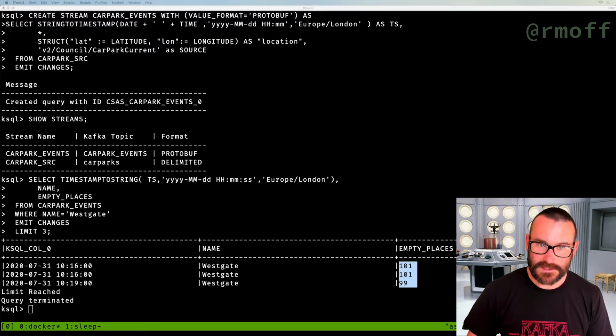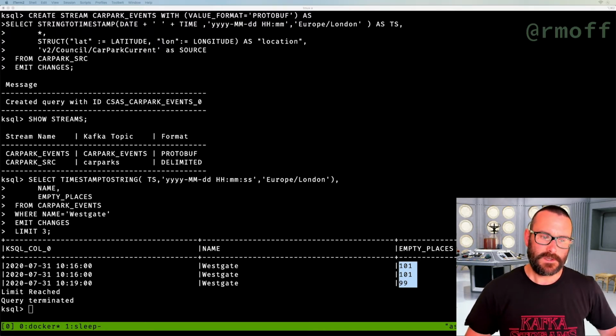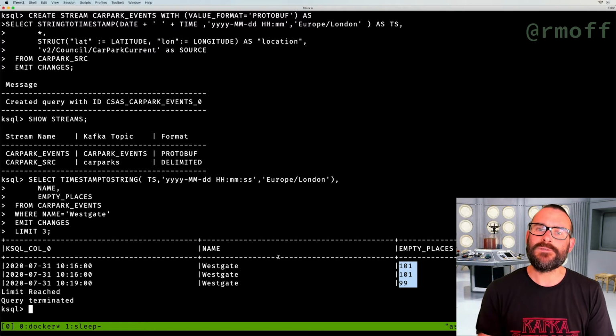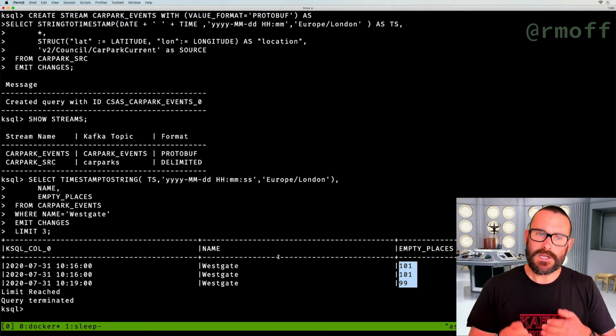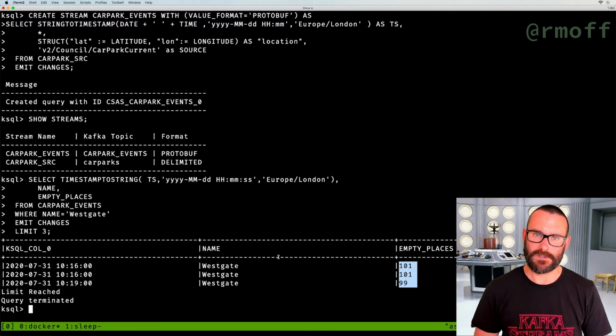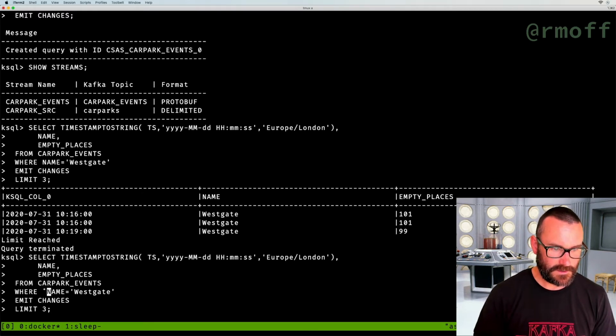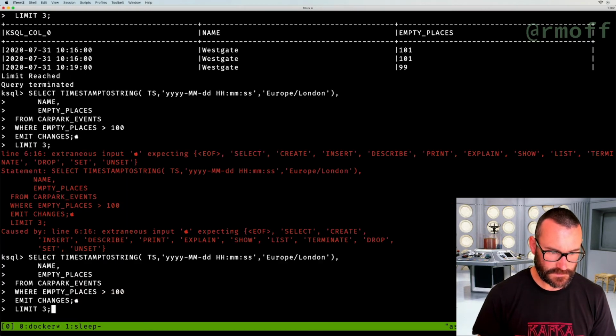So what we're going to do now is create a materialized view on top of that stream of events. This stream here already gives us the ability to answer the question, tell me when a certain car park has got more than a certain number of spaces available, because we can run a select statement. In fact, let's do this. So run from here, and instead of where name is Westgate, we're going to say where empty places is greater than, let's say, 100, and emit changes. Oops, get your keyboard right.